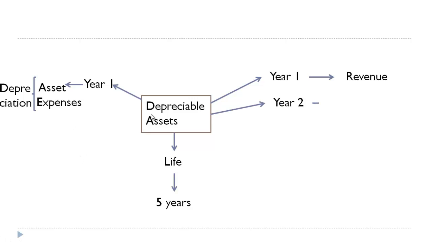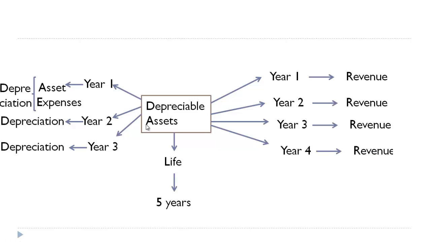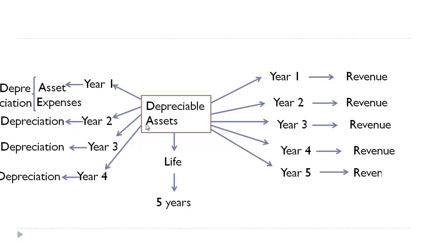So year 2, if you generate revenue, then in the same year you have to account for the expenses incurred for earning the revenue on the asset, which is depreciation. So similarly, we will do it for year 3. There will be revenue and we have to account for the expenses in the name of depreciation. So it will happen for entire 5 years. So the underlying concept is, if you are recognizing revenue by using this asset, then you have to recognize the expense or loss incurred in using that asset as well.